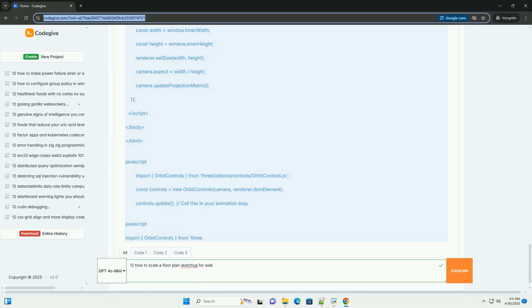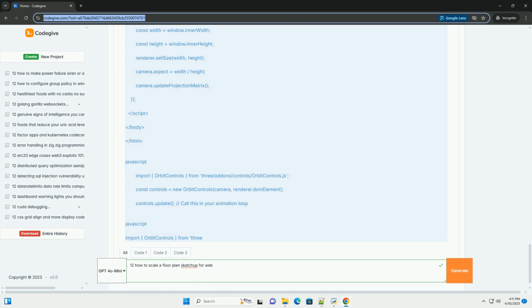Code example: adding orbit controls. Important considerations for scaling. Scale origin: the scale property scales an object relative to its origin, its local coordinate system's origin. If your floor plan is not centered at the origin, 0, 0, 0, scaling will also move the object. This is why centering the floor plan is often a good idea. Non-uniform scaling: you can scale an object differently along each axis using object.scale.set(xScale, yScale, zScale).